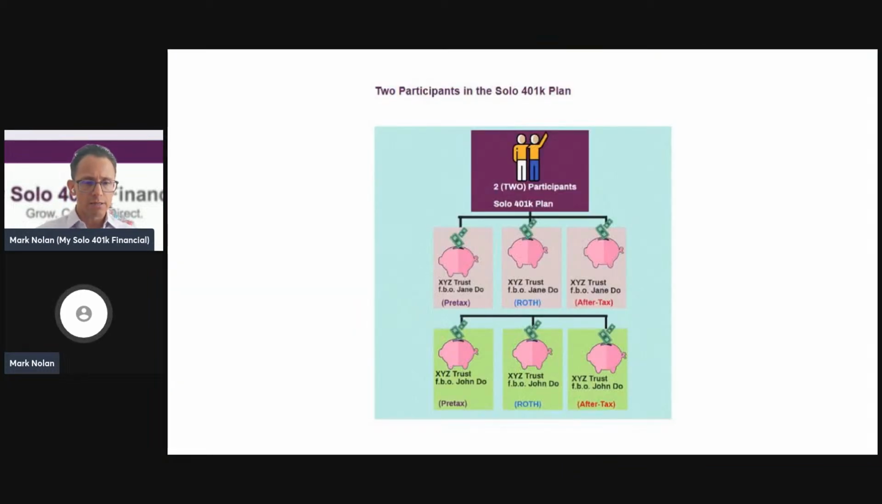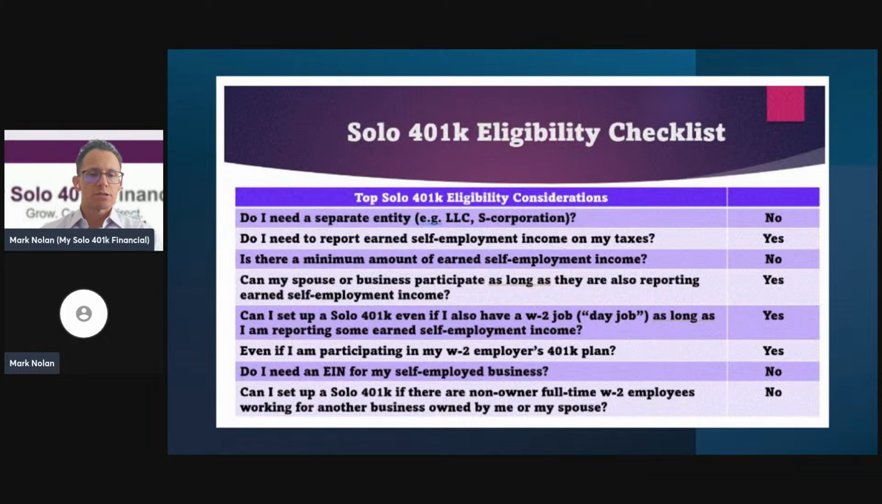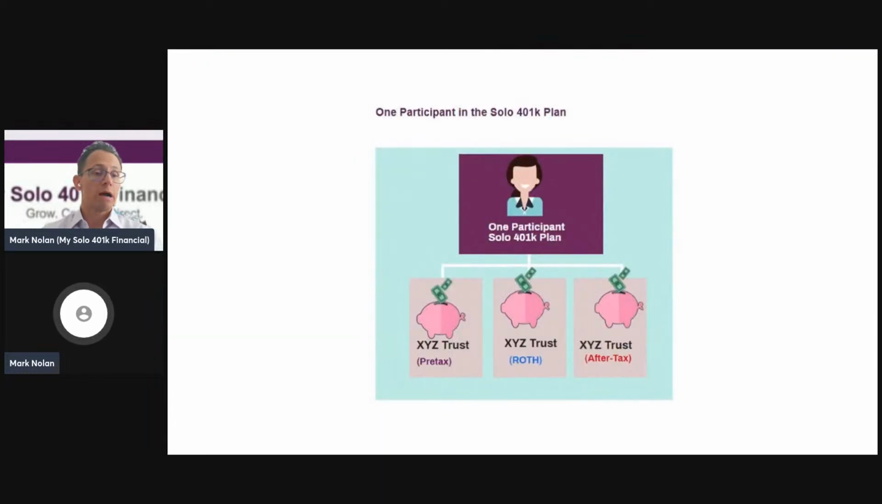So we looked at the 2-participant plan earlier. Let's look at a 1-participant plan here. A 1-participant plan is one where obviously only one person is in the plan. So this would be a business where only, for example, one spouse is in the plan. The other spouse is not working for the business, or it might just be someone who's not married, but they're an owner and an employee in the business.